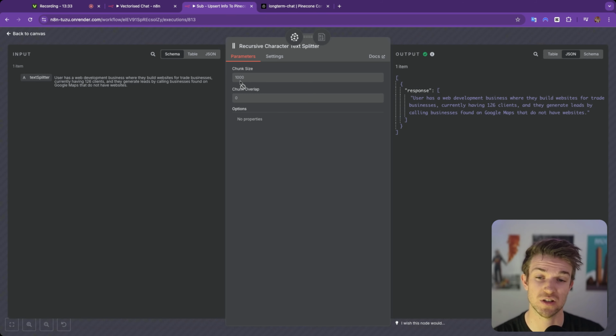So if a bit of information is larger than 1,000 characters, it's going to chop it down into smaller bits. The reason for this is we don't want the vector database to return a huge bit of text, which is thousands of tokens long, because that's really going to eat up our tokens. It's best to have it smaller so that the results that we're getting back from our vector database are more relevant. You can overlap the chunks, meaning that some of the context is shared, which can sometimes give better results.